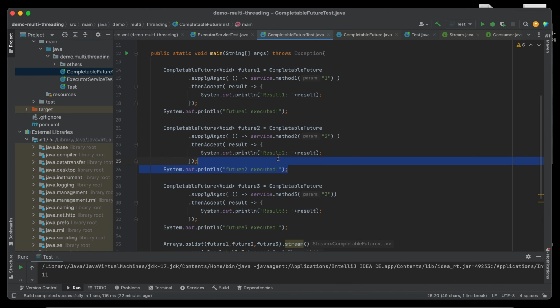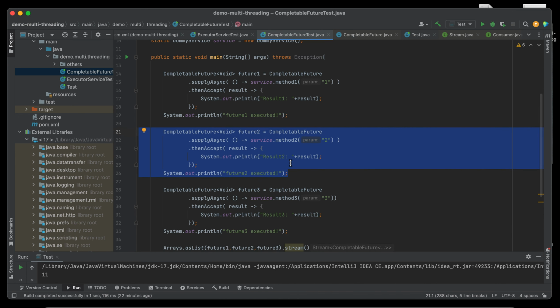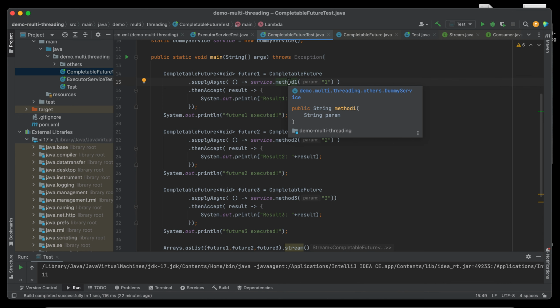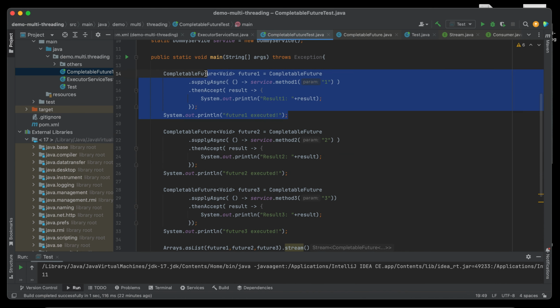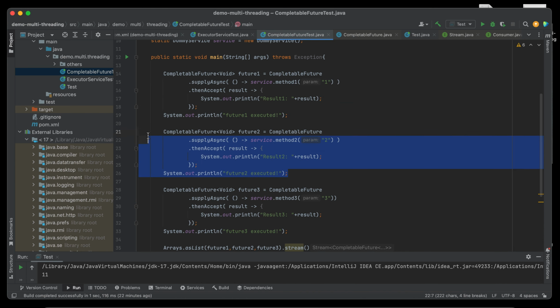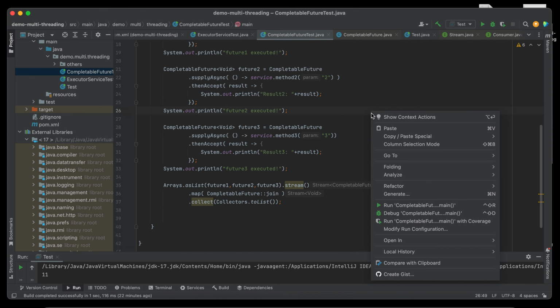This method could finish first, or whichever, because they are independent of each other. Whichever task, or method, basically does not depend on the previous method or previous code, because they are running in a separate thread. So let's run it so you can see what I'm trying to explain.